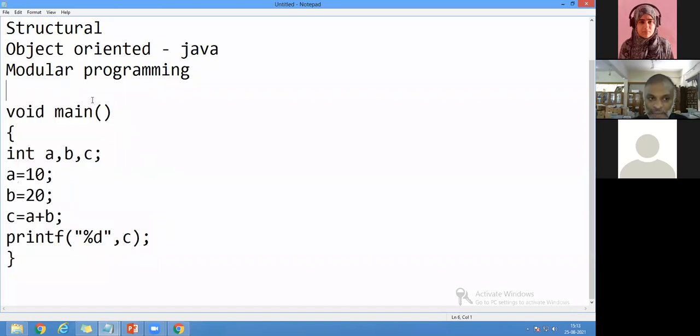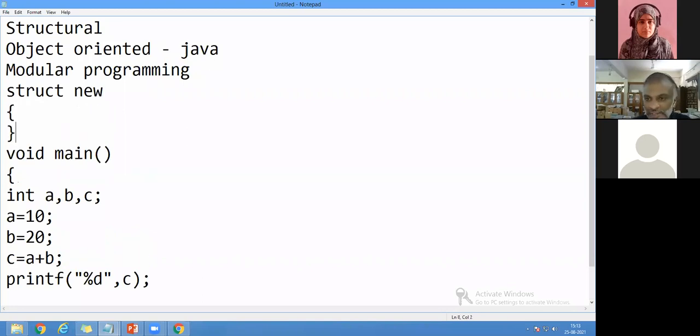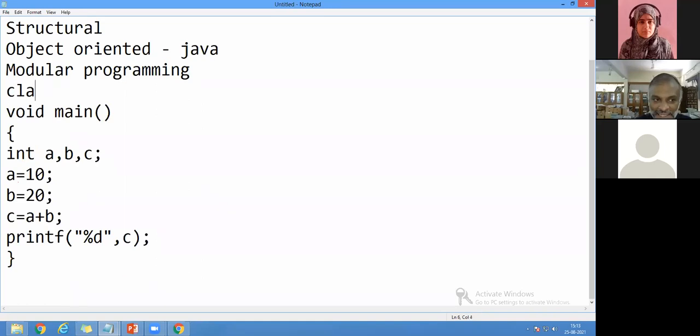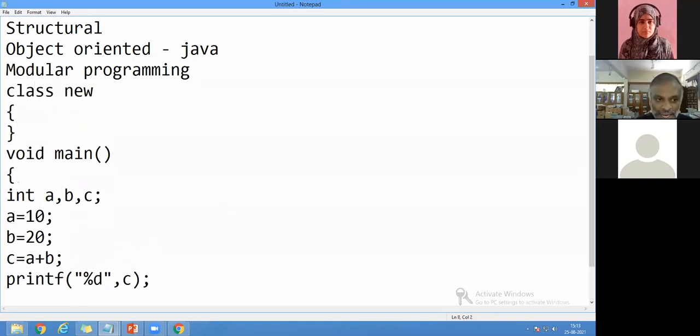The same program, I can create a struct with whatever name you want, and then implement the programming, then it is called structure programming. The same thing, I create a class with a class name, for example new, and I create an object for this class, I write obj, then it is called object oriented programming.